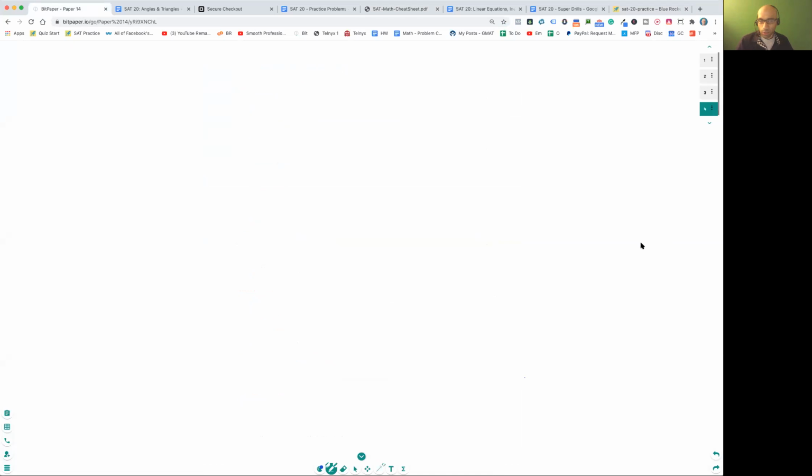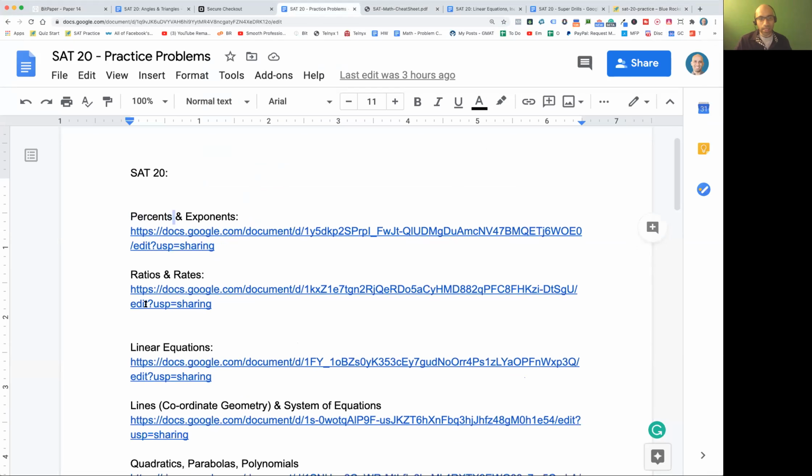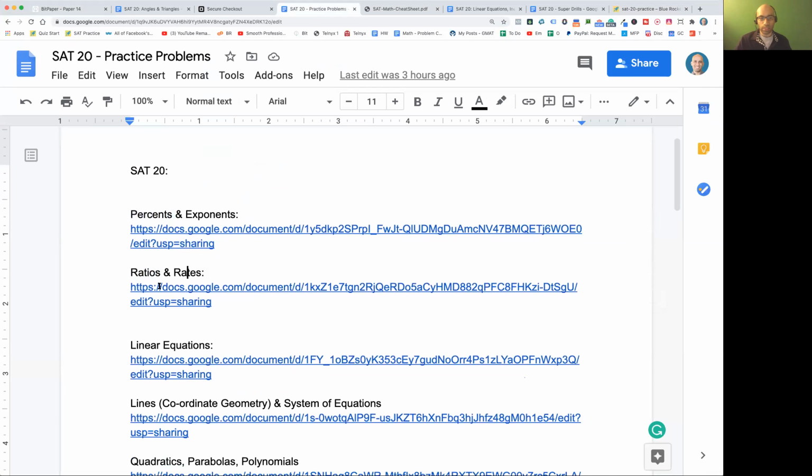Linear equations, remember the word problems, you should be able to identify which section it is. Is it talking about percents? If it's talking about percents, there's really not much they can ask, right? There's only 3 or 4 formulas in percents. If they're talking about ratios, there's only 2 formulas. Rates, there's only 1 formula. Linear equations, there's only 4 types. As soon as you look at the word problem, you should be able to figure out, oh, this word problem is from linear equations, right?